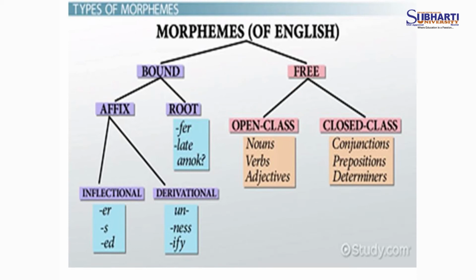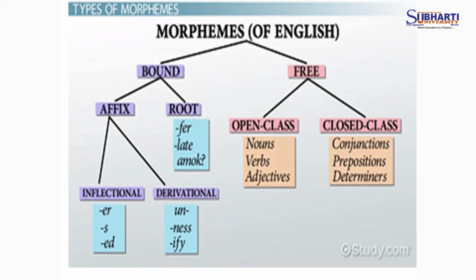So root words when added with other words form morphemes. Free morphemes are what? Open class and closed class. Free morphemes are the nouns, the verbs, the adjectives. But closed class morphemes are conjunctions, prepositions and determiners.